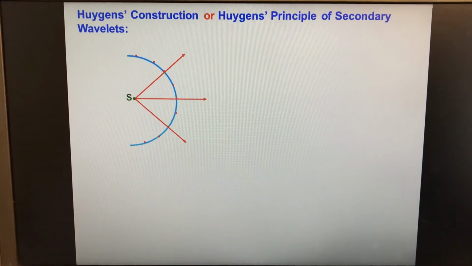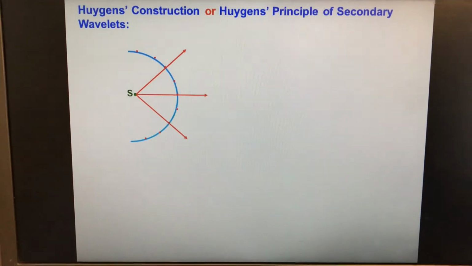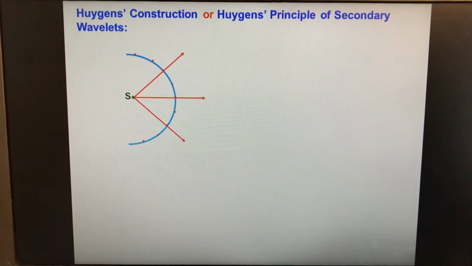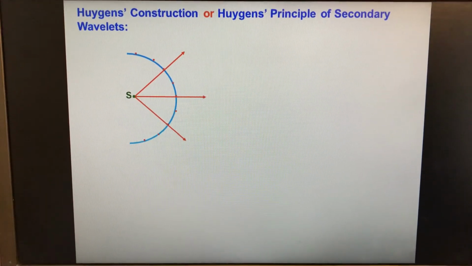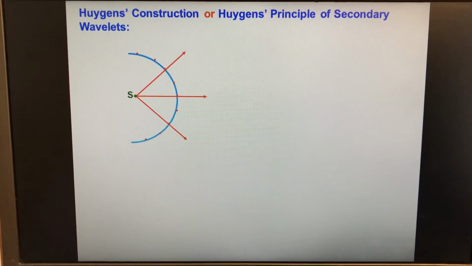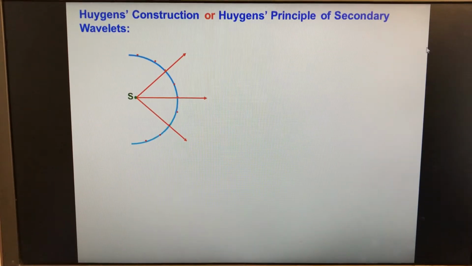So the blue colored wavefront which you see has all points on it as sources of new wavelets, and those wavelets are called secondary wavelets.